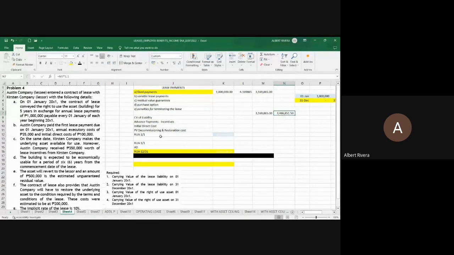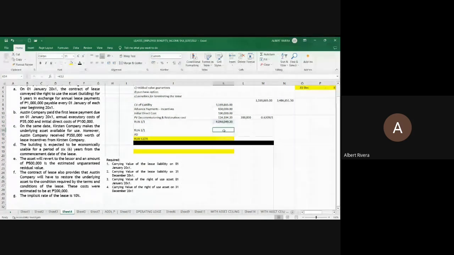What is the carrying value of the asset January 1? Use the carrying value of the liability January 1. Advance payment, yes, of 1 million minus the incentive of 350. This is 650. An initial direct cost of 100,000 capitalized. And again, the present value of this 200,000 decommissioning cost amounting to 124 something. This is now your requirement 3. 4,044,049.20. Ito na yun.